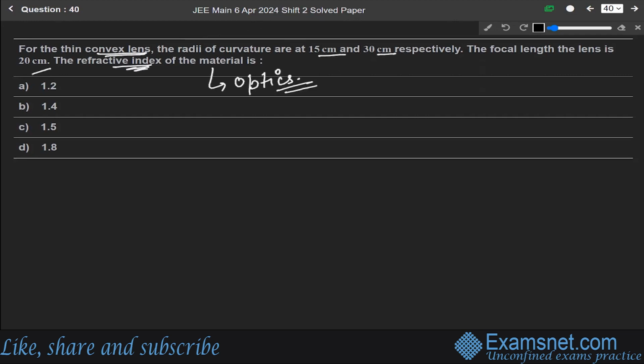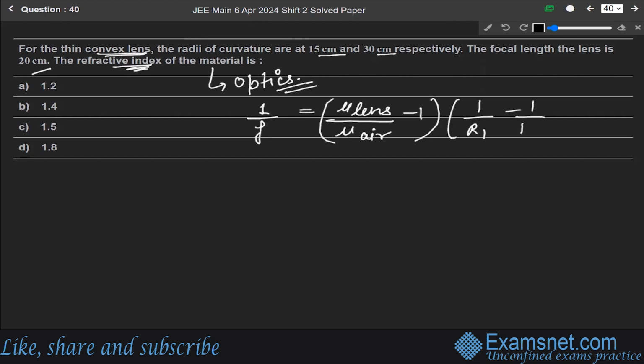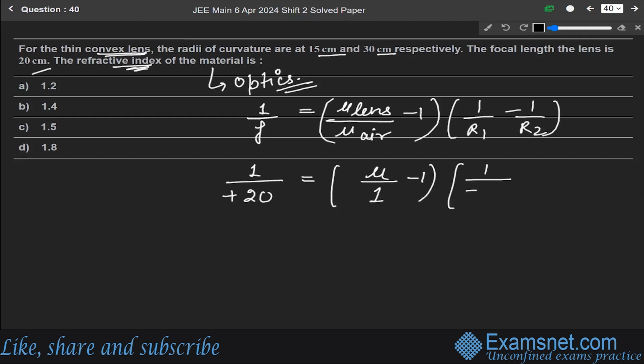So for a convex lens, we will use 1 over f is equal to (refractive index of lens over refractive index of air minus 1) into (1 over r1 minus 1 over r2). Focal length is given as 20 centimeter, and this will be (mu over 1, refractive index of air is 1, minus 1) into (1 over 15 minus 1 over r2).